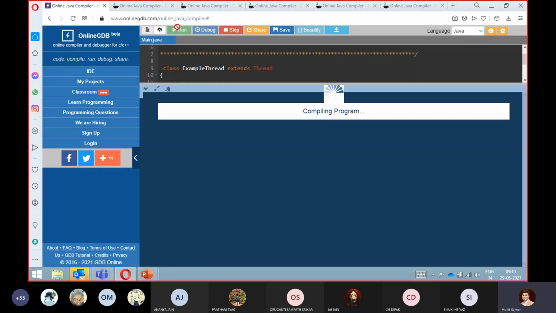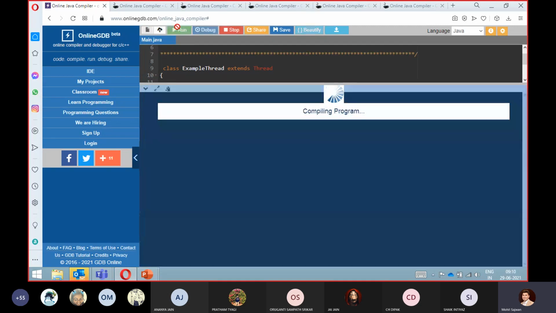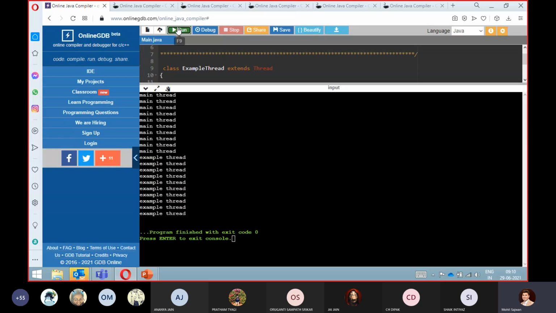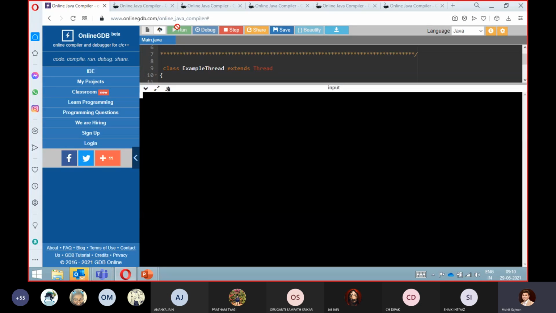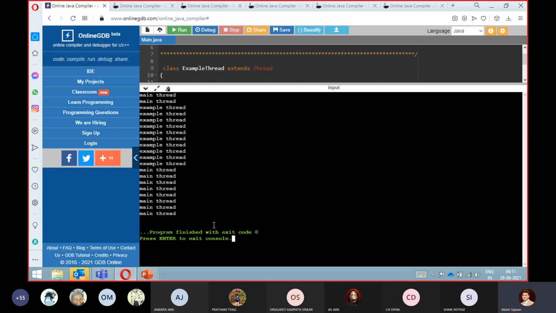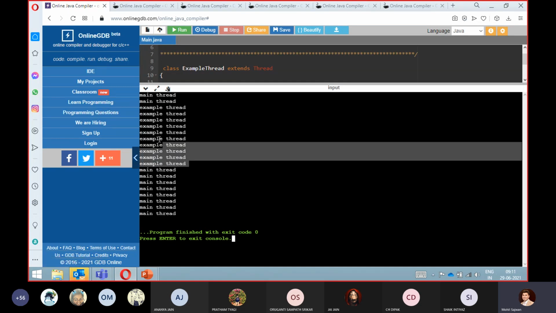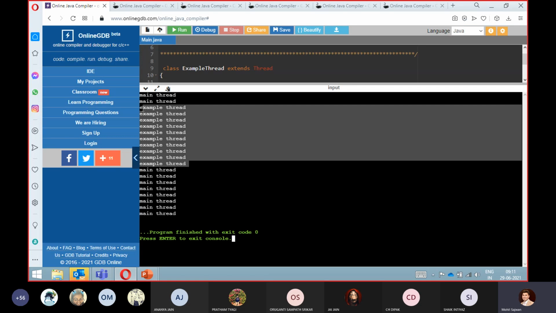Whenever you keep executing this, it might be possible that sometimes you get a different answer. So just wait. I don't know why it is giving us the same answer every time. Now in this scenario, you can see we are getting the main thread first, then the example thread message, and then it is executing our entire thread. So what I mean to say is that if somebody asks you what the exact output is, you cannot comment on that.